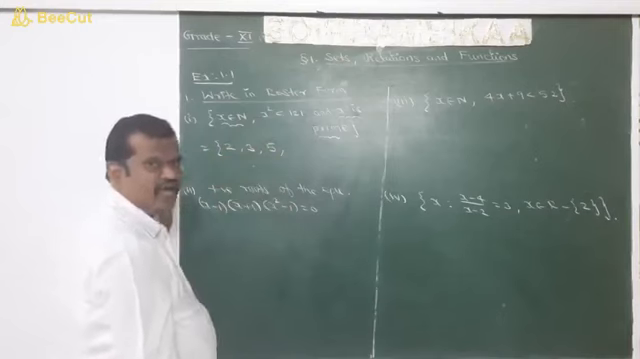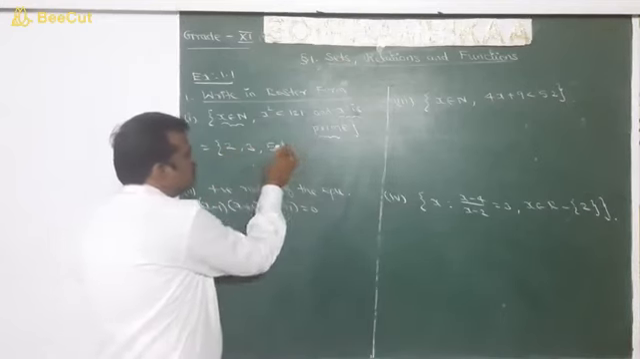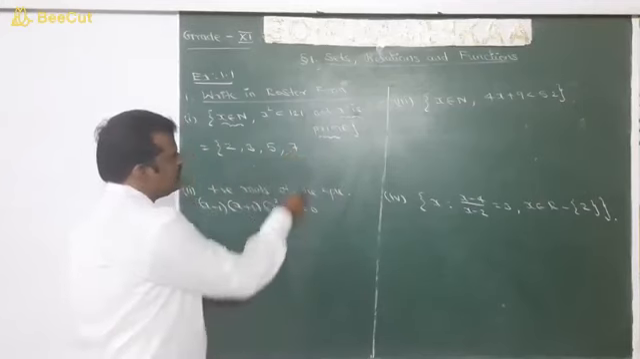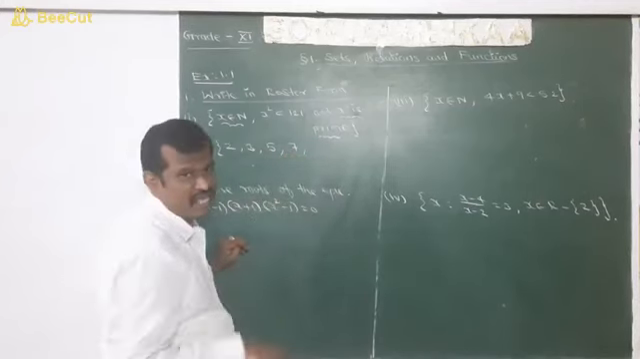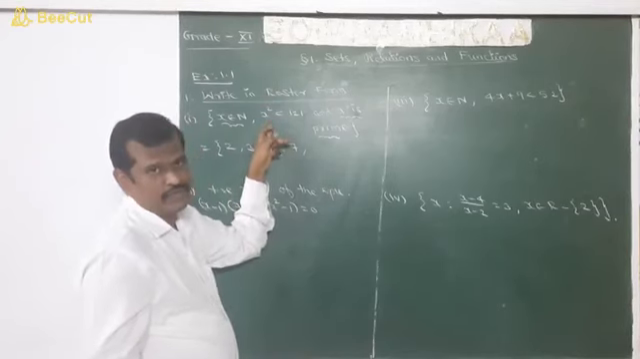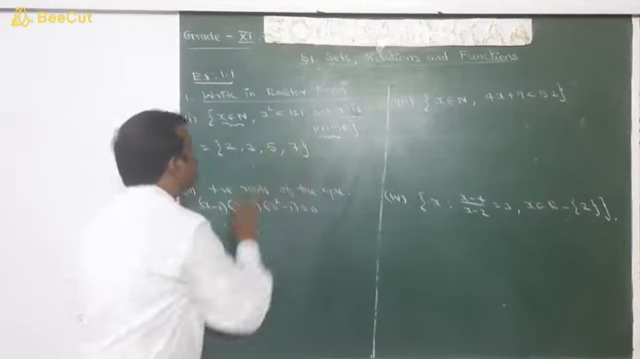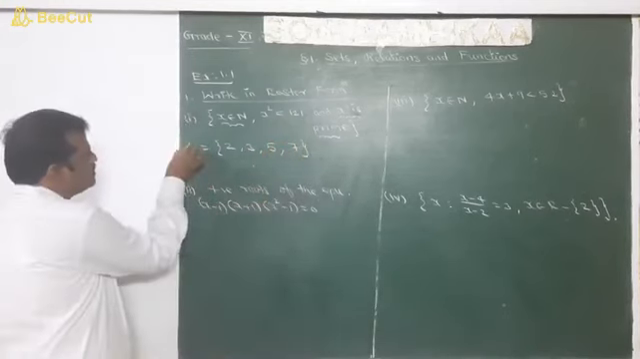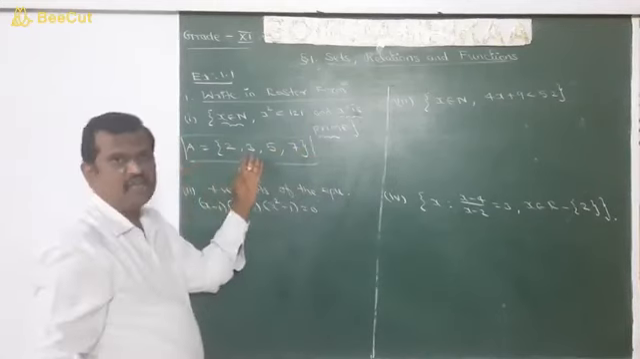After 5, the next prime number is 7. 7 squared is 49, so 7 also will come. Next, 8 will not come, 9 will not come, 10 will not come, 11 is there. 11 squared is 121, which is not less than 121, it is equal to 121. Therefore 11 will not come. So the roster set, you can name the set as capital A, which is equal to {2, 3, 5, 7}.